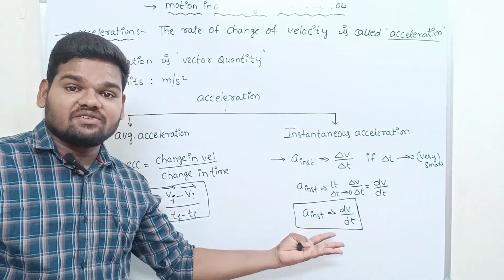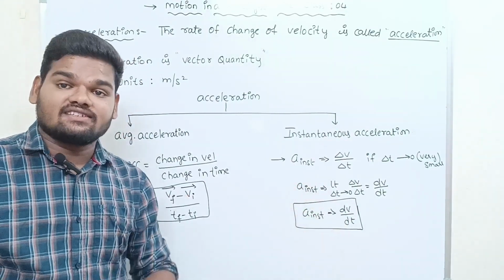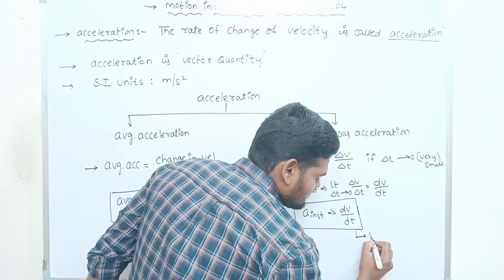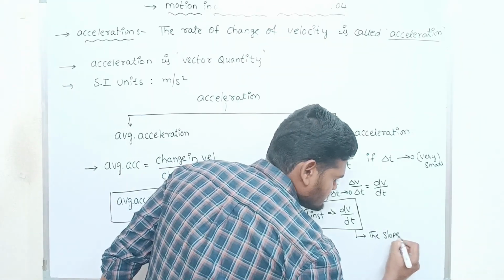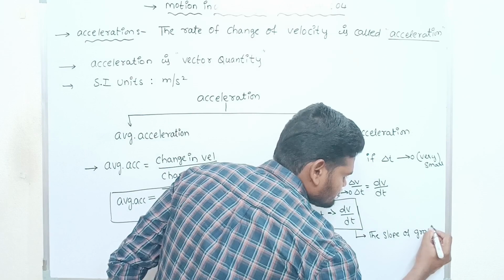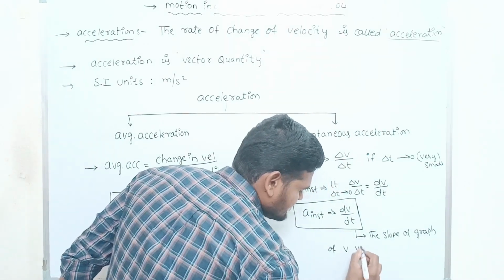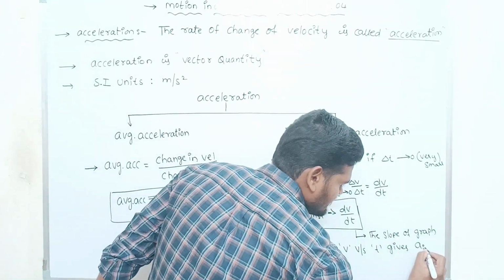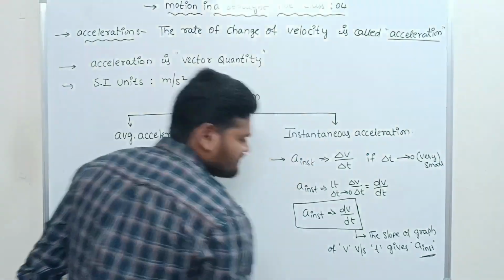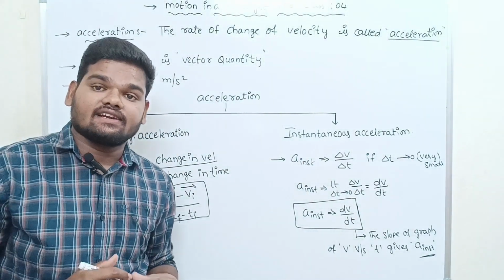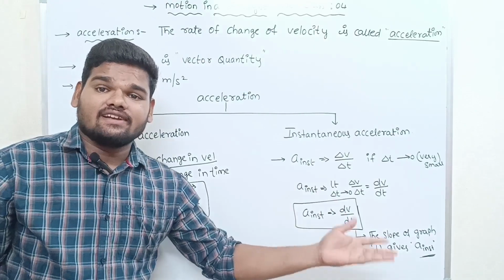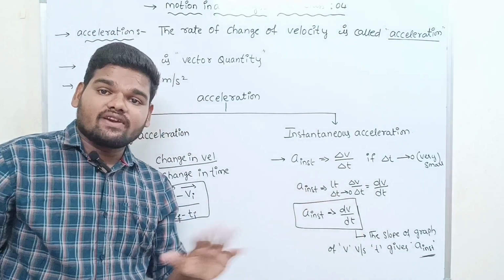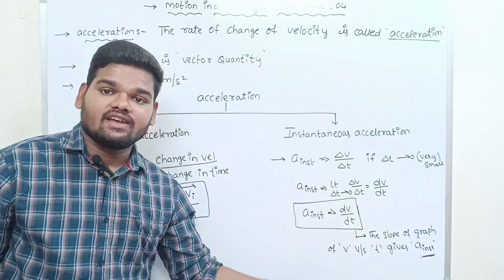So this is not a new thing. We already discussed it in the last two sessions. Have a look at dv by dt. What is its meaning? The slope of the graph of velocity versus time gives instantaneous acceleration. The slope of the graph of velocity versus time gives what? Instantaneous acceleration. We discussed the same thing in the speed concept, velocity concept and displacement in all previous sessions. Nothing new is there.